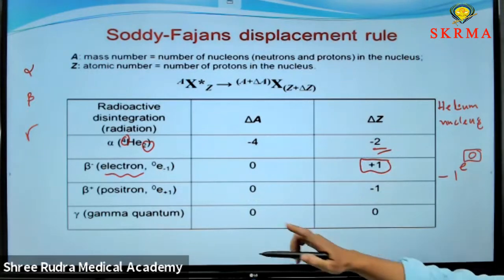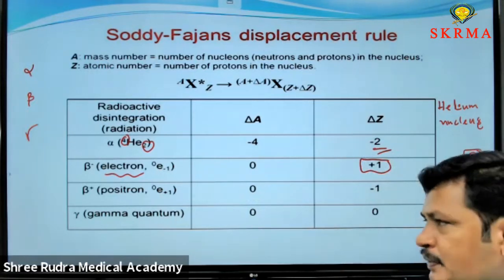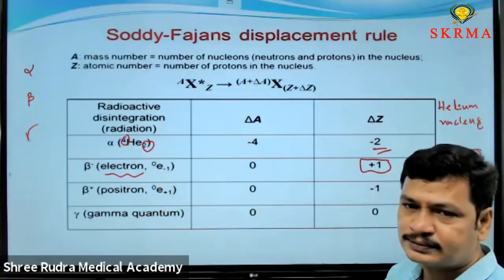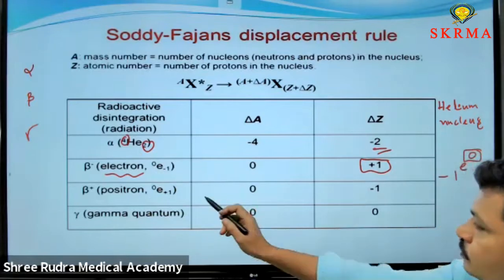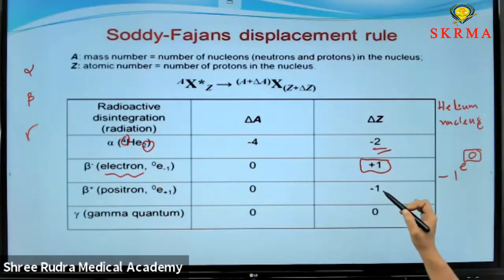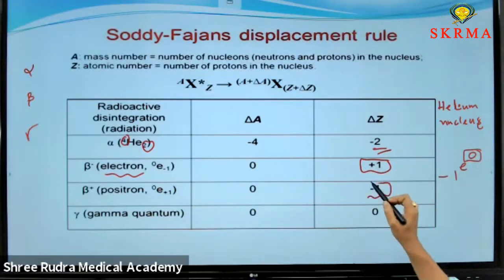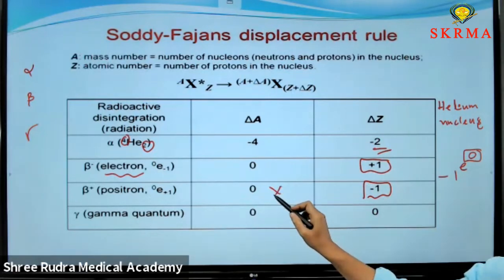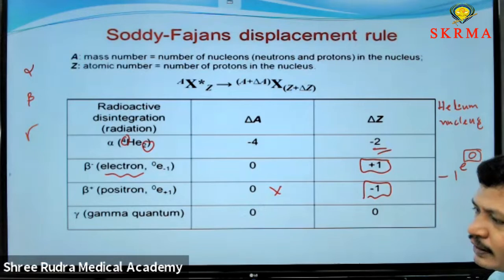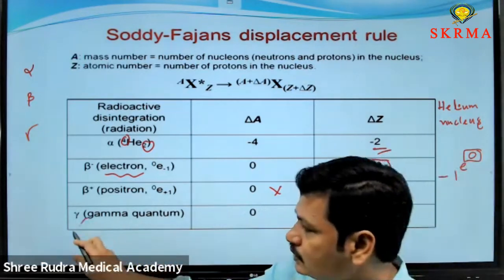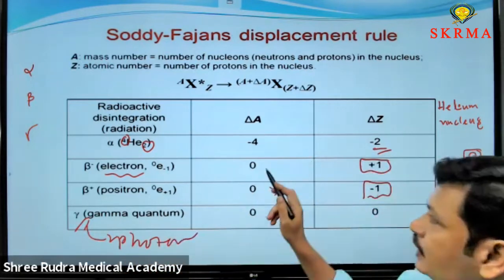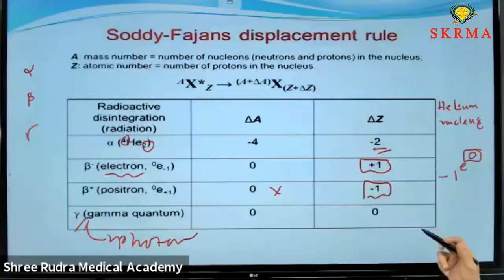The next one is beta plus decay. Beta plus decay is nothing but positron emission. The positron is the antiparticle of the electron. That's why whenever a positron is emitted, the Z value, the atomic number, decreases by 1, and the mass number does not change. The last one is gamma radiation. Gamma rays are nothing but photons. This means there is no change in either mass number or atomic number.